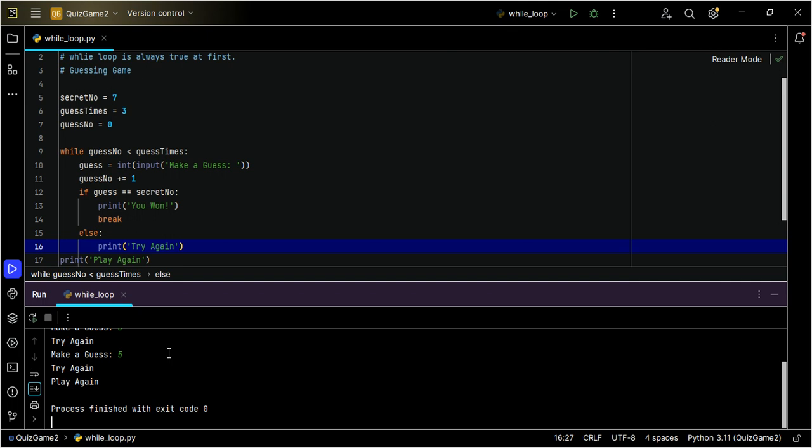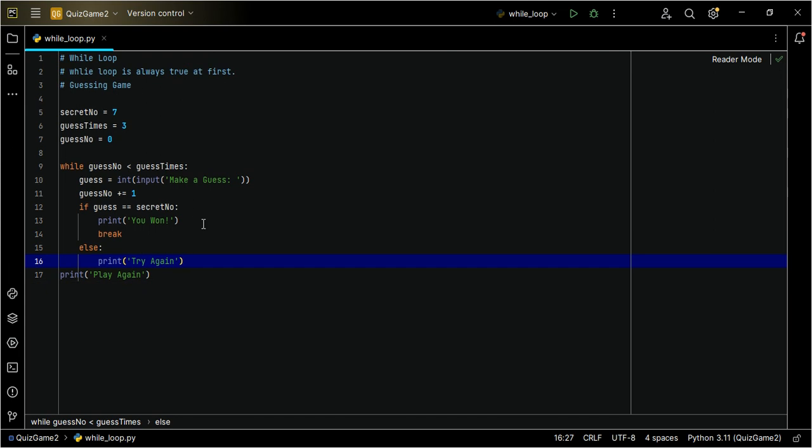It should say you fail, play again. Now, to do that, this is what we'll do. So, when should the program tell me you fail? When guess is not equal to secret number. Sorry, there's a condition for that, which is elif guess not equal to secret number.